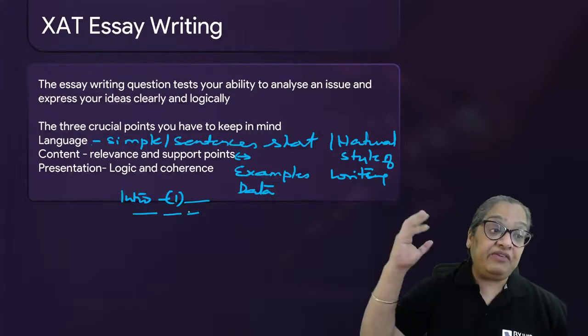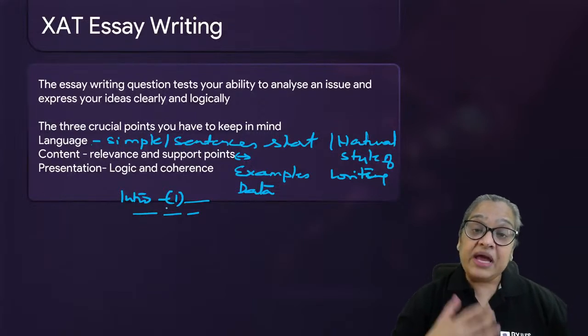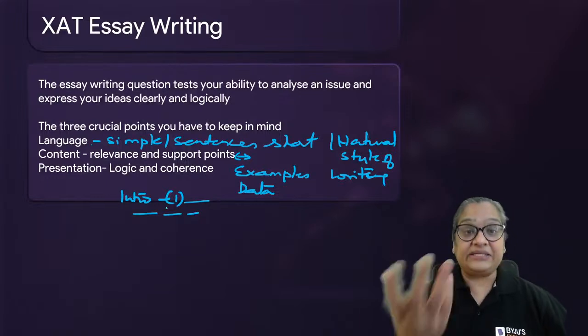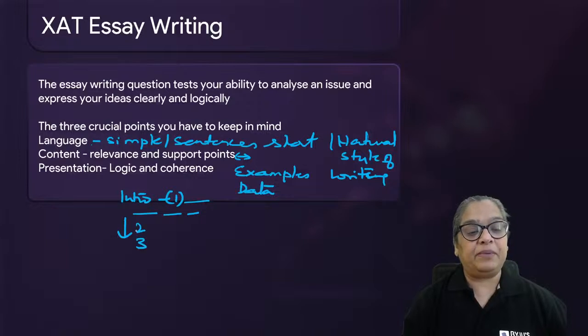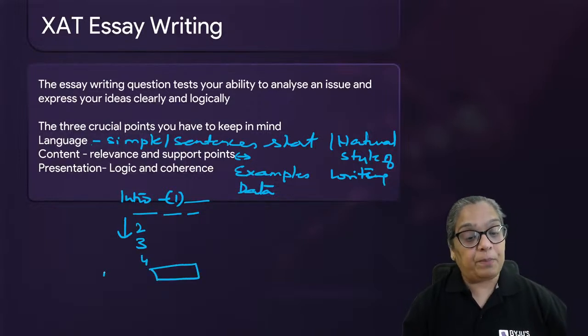Some people ask, should I give it right at the end? What if you didn't have the time? So I say right at the beginning, you give the reader or examiner an idea of where you're going. Then build your points in paragraphs 2, 3, maybe 4, and then sum up all your points in a conclusion.